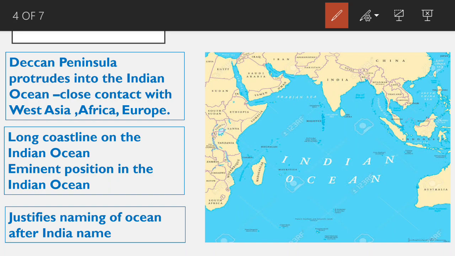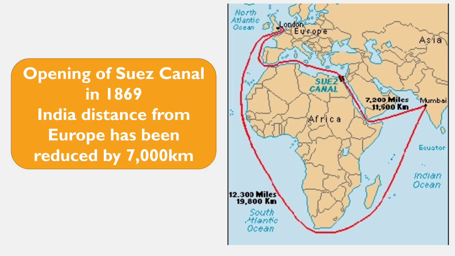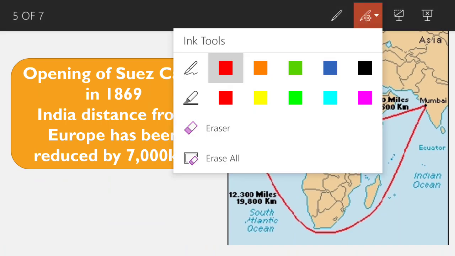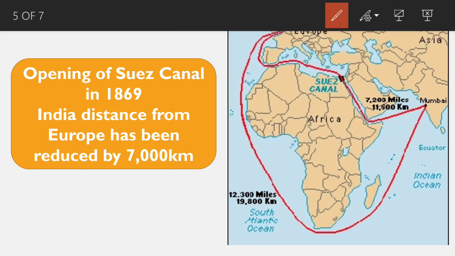Now let's move to the other significance of the Indian Ocean and India's location. With the opening of the Suez Canal in 1869, India's distance from Europe was reduced by 7,000 kilometers. So what is Suez and what is a canal here?